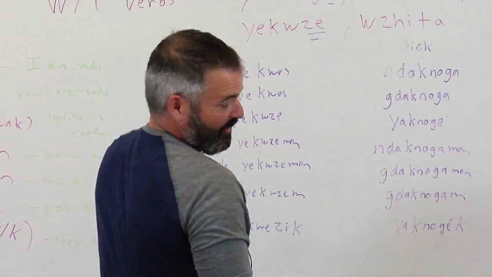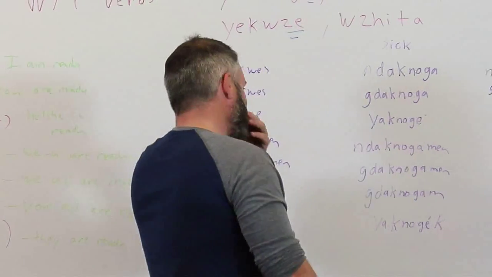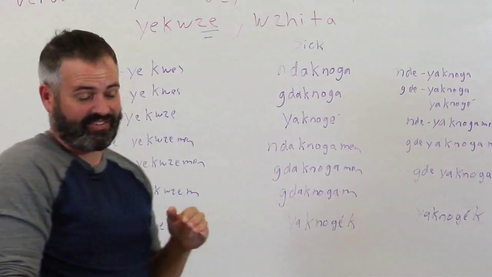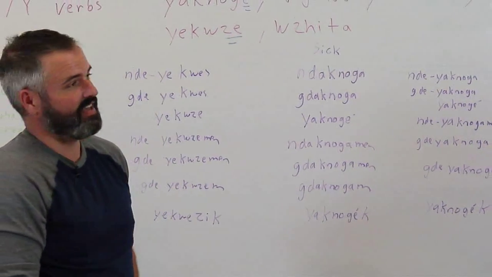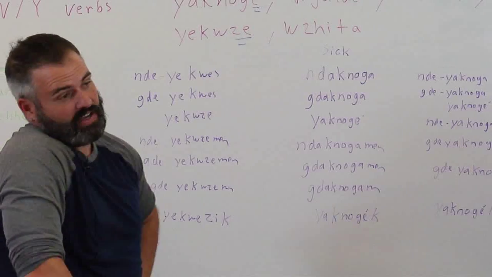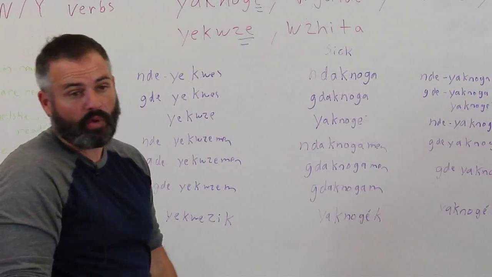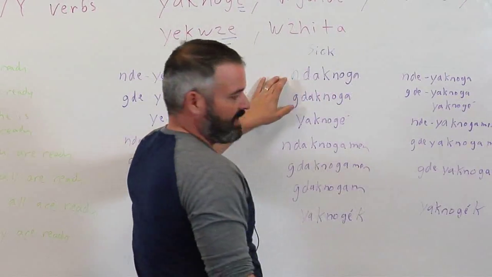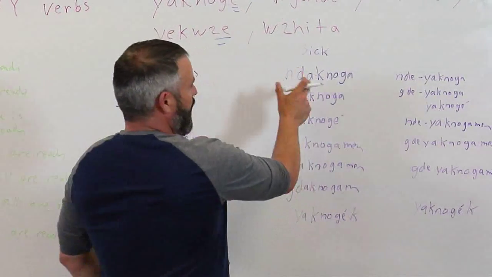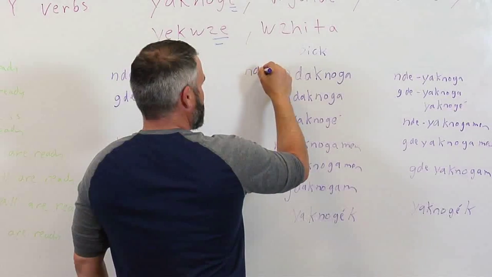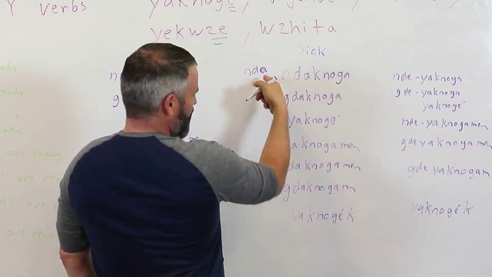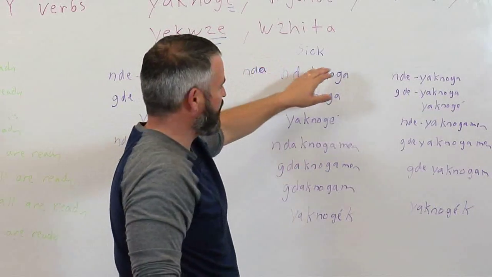This isn't always the way it works out. A great example is the verb sick. I've actually seen the verb sick conjugated three different ways, and all three of them seem to be acceptable. This is the one that I like to stick to. It's like a combination, like you've put the nida on there and it's kind of shortened down into this. The Y is dropped off and it's become daknoga.